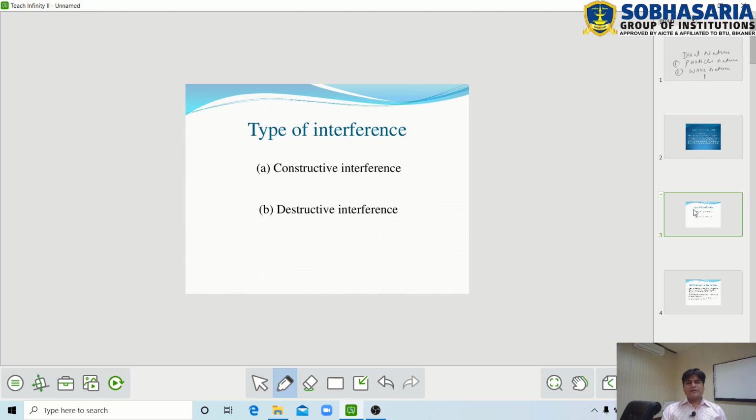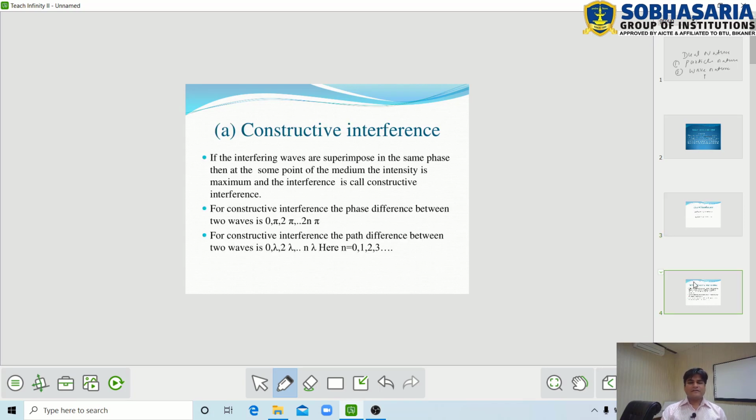Now the types of interference. The interference is of two types. The first is constructive interference and the other is destructive interference. Now we discuss the constructive and destructive interference. First of all, what is constructive interference?